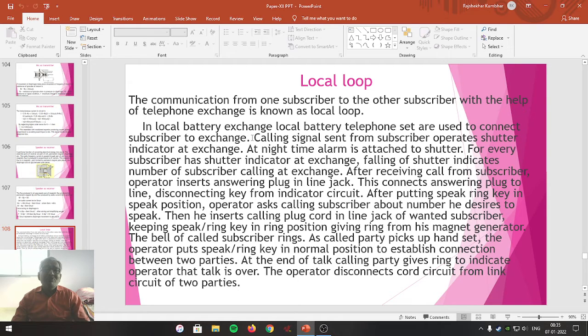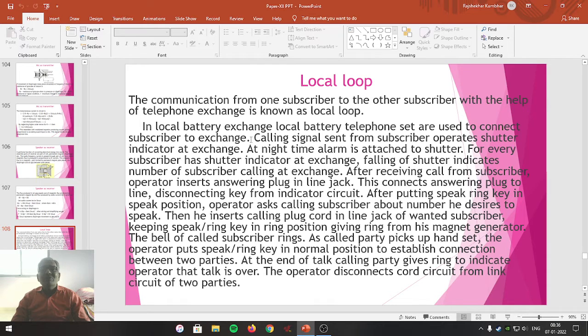What exactly was the process going on? In local battery exchange, at the ancient time, the local battery telephone sets were used to connect the subscriber to the exchange. This is the particular period where